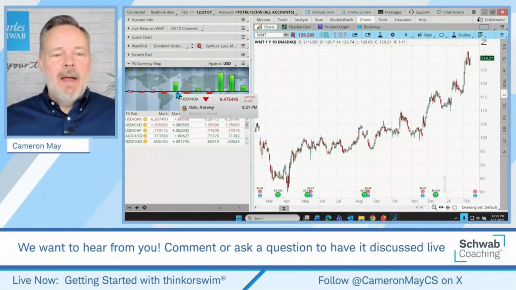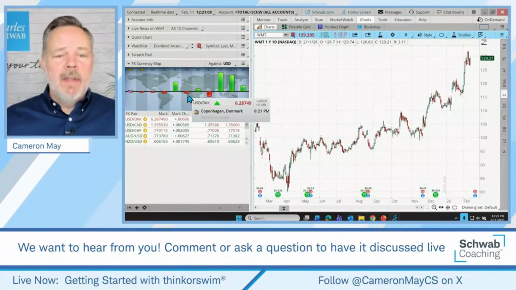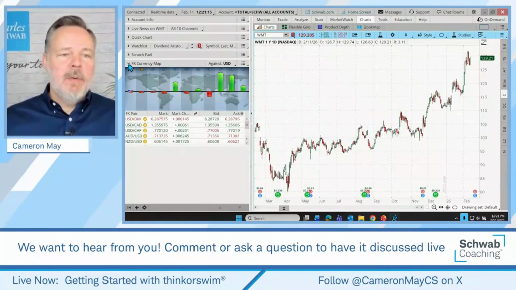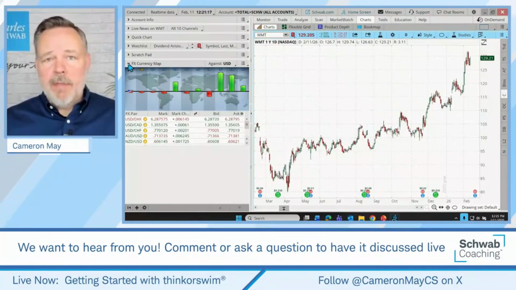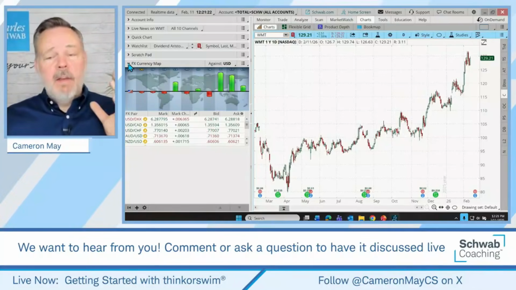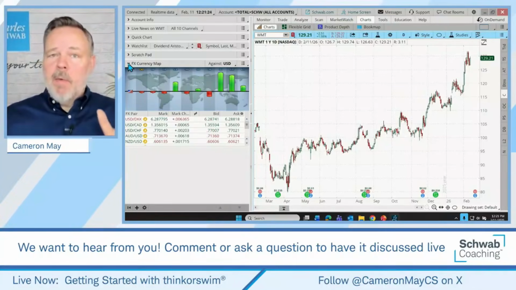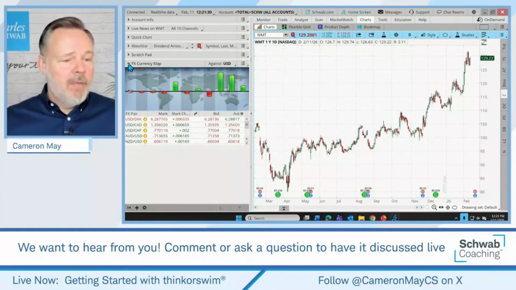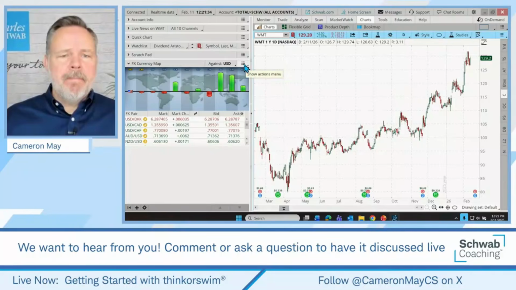Anyway, you can just check the currencies in different countries and see whether they're strengthening or softening against the US dollar. Interesting tool there. But again, quick reminder, with Forex trading, foreign exchange trading or currencies trading, there's a lot of leverage there. With everything, we want to understand the risks associated with an investment or a trading undertaking before trading, right? So there's our currency map.